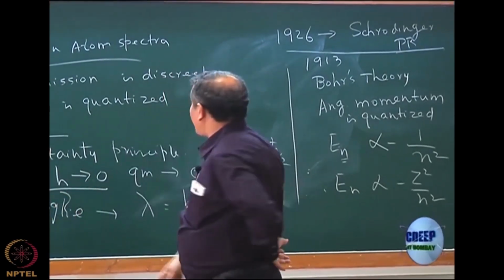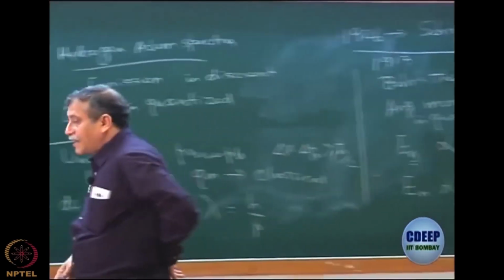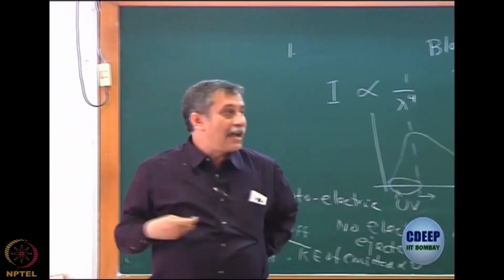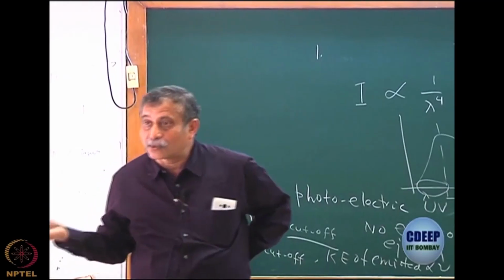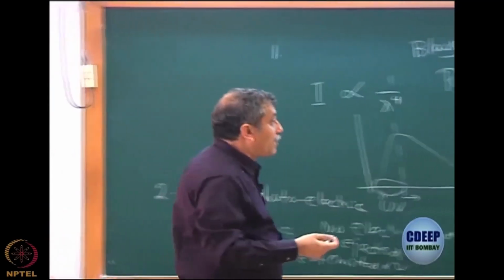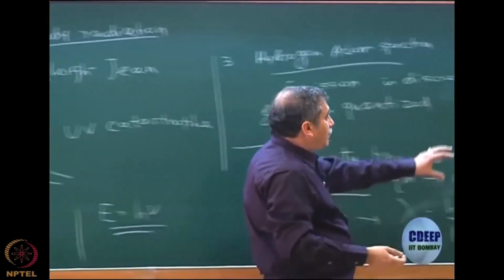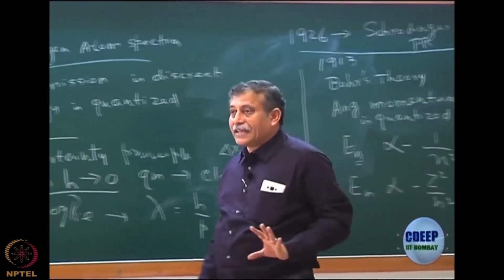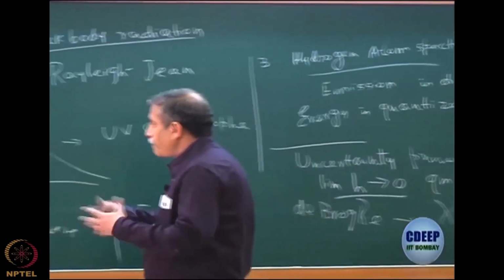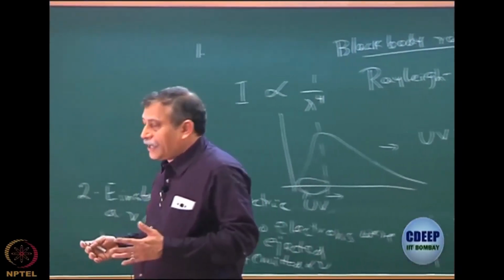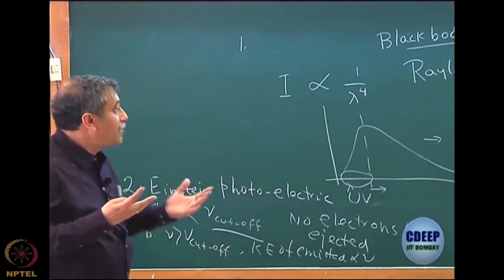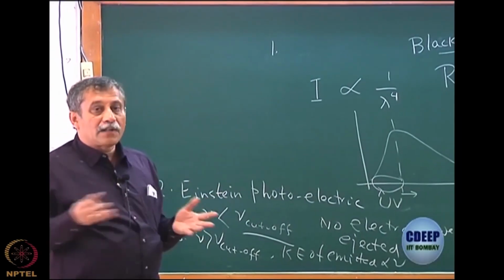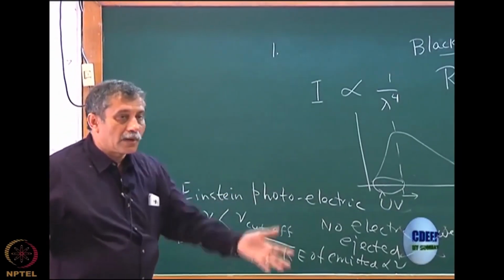And Niels Bohr actually started talking about it long back, but later on people realized that Bohr's theory is not correct. Bohr's theory is only right for hydrogen and hydrogen-like atoms. The angular momentum quantization that Bohr brought in was only a very restricted part of quantum mechanics, and it doesn't explain the rest. Later, in Schrodinger's paper, along with Heisenberg, he enumerated the whole of quantum mechanics, and that is today known as the cornerstone of what is called the postulates of quantum mechanics.